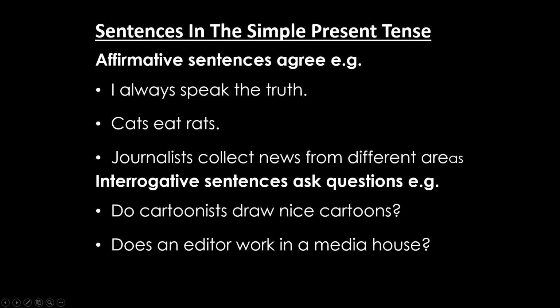For example, you can say, do they come to school every day? When you use do to form interrogative sentences, we use the base form of the verb. For example, do cartoonists draw nice cartoons? We are using do as the helping verb, and draw is the base form of the verb.